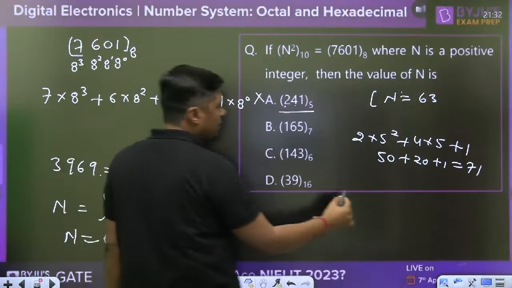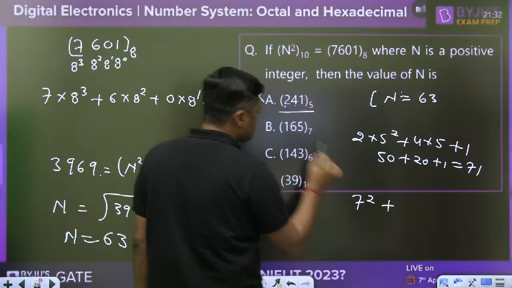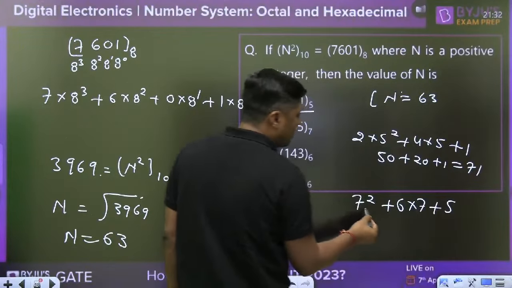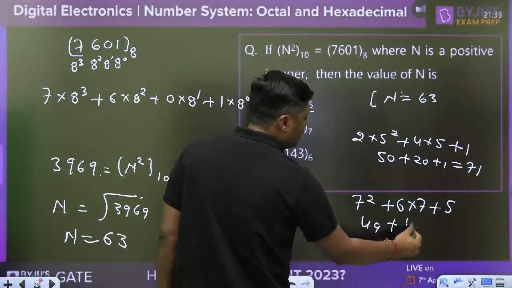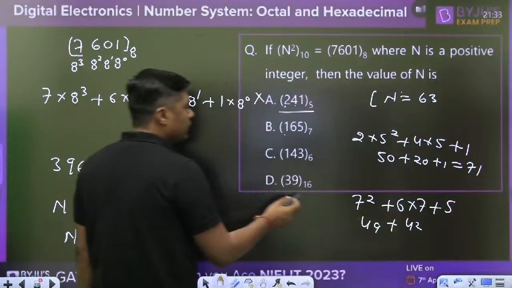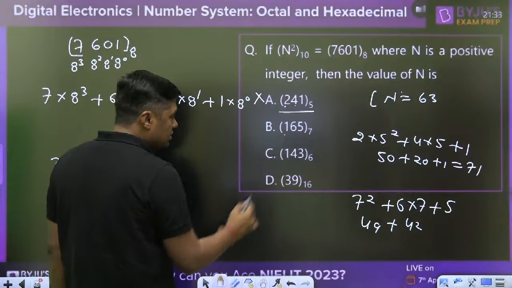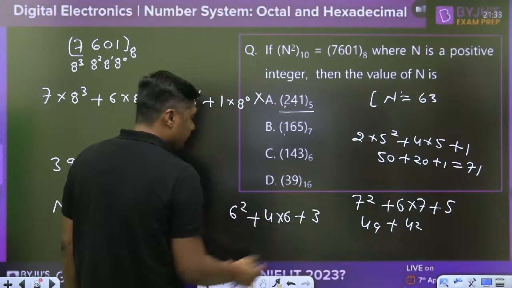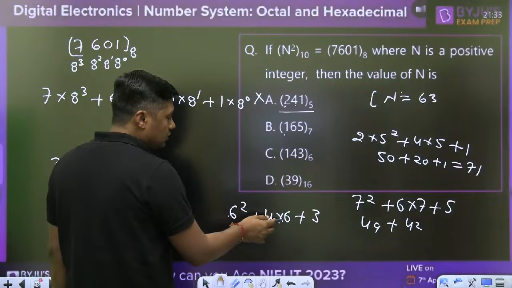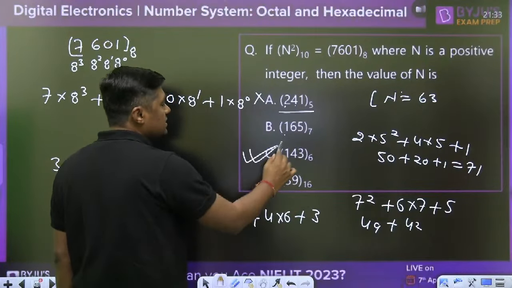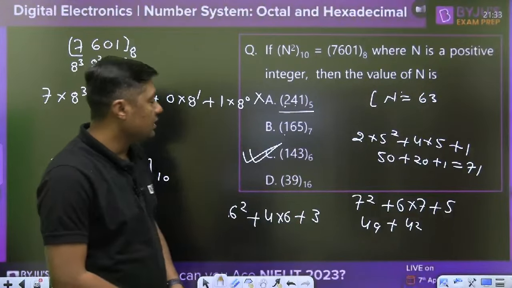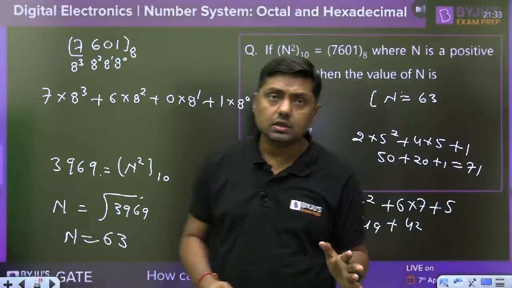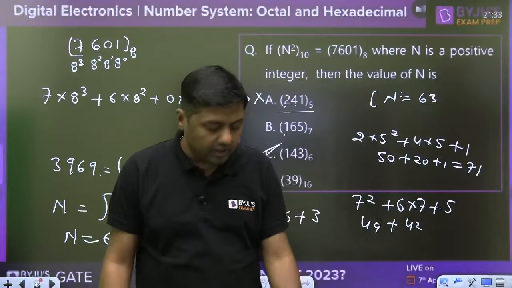Then 165. It will become 7 square plus 6 into 7 plus 5. So already it is 49 plus 42, which is more than 63. No need. Then 143: 6 square plus 4 into 6 plus 3. 36 plus 24 is 60, plus 3 is 63. This is the right answer for your question. Yes, Sayan Malik, you have given the right answer. 143 base 6 is the right answer for this question.